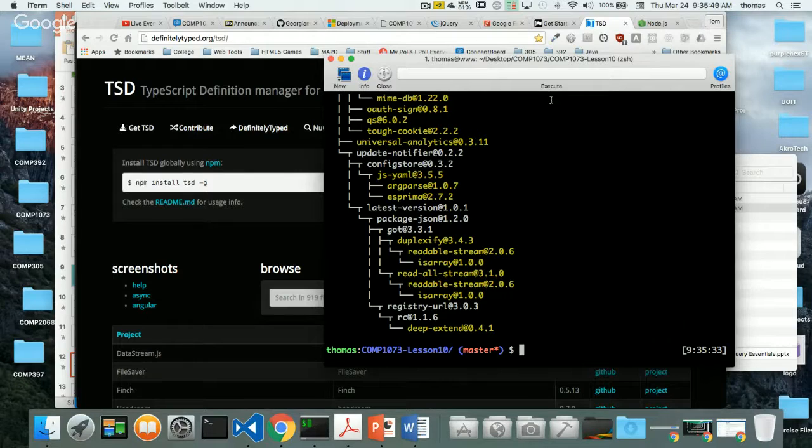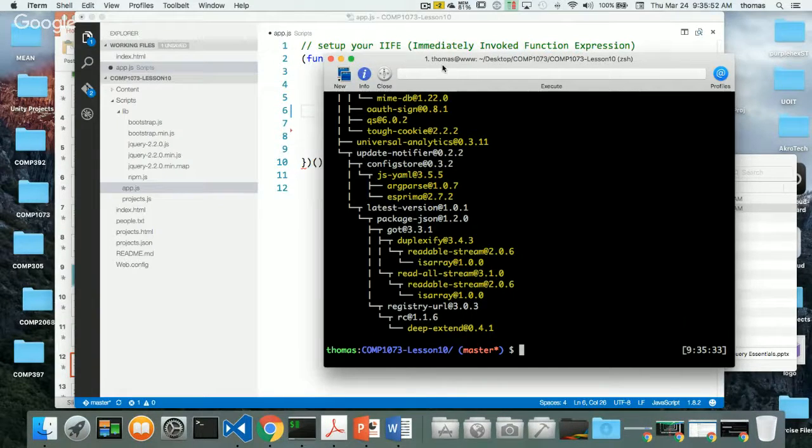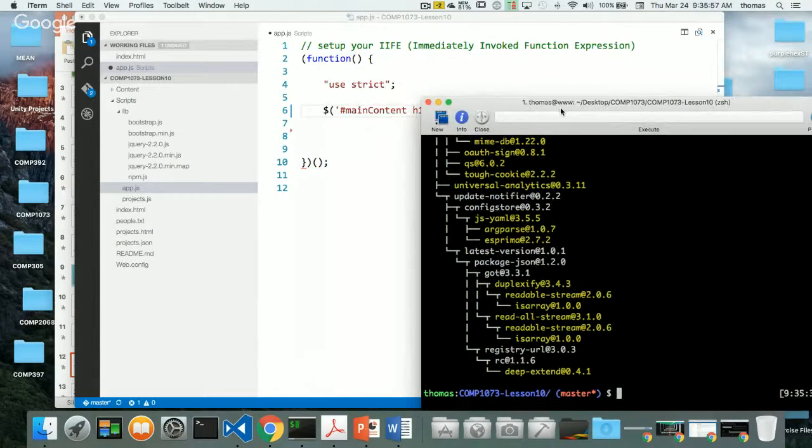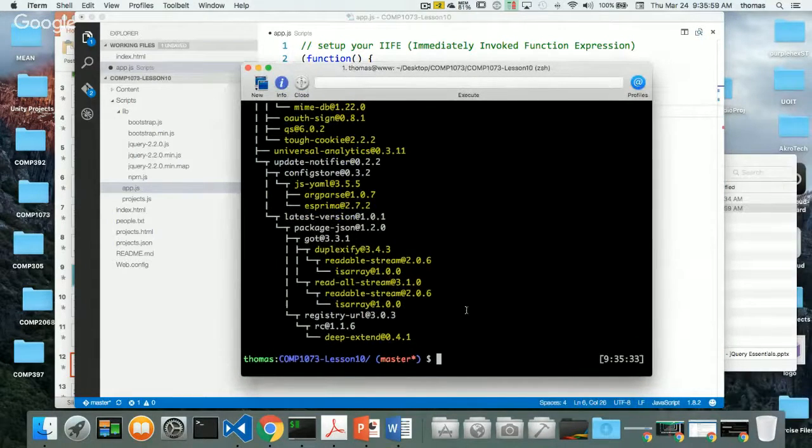And I'm going to minimize this for a second just to make it a little bit more clear. So here I have no code hinting, but I want to get code hinting. That's all I want for jQuery. I don't want to use TypeScript to change the language right now. I just want code hinting, and this is a great tool for that. So I'm going to say tsd install, and I'll put in jquery. What I also want to do when I do tsd install jquery is --save.